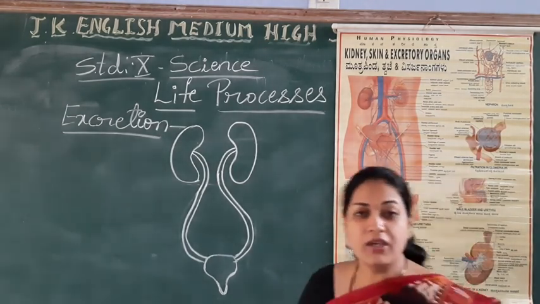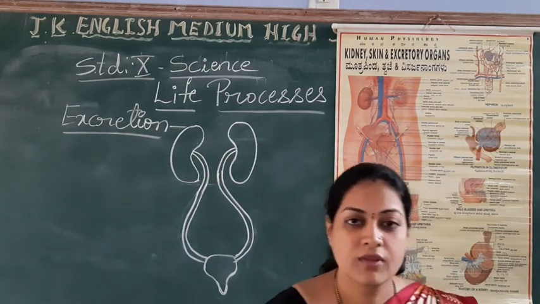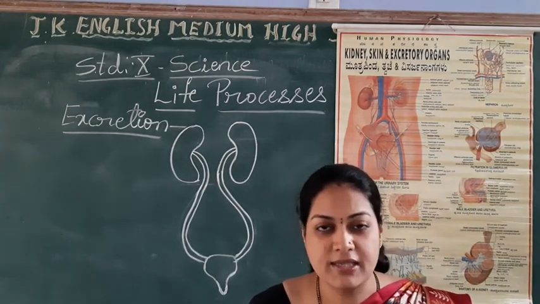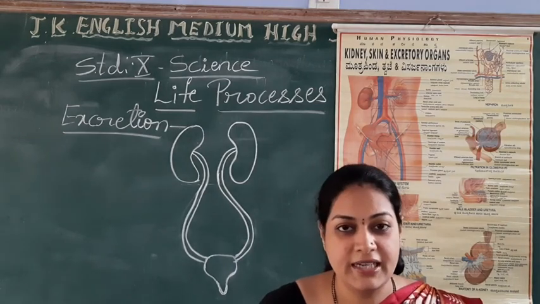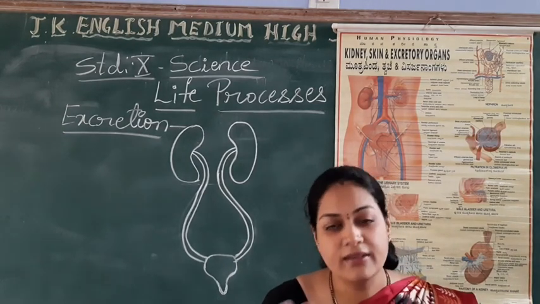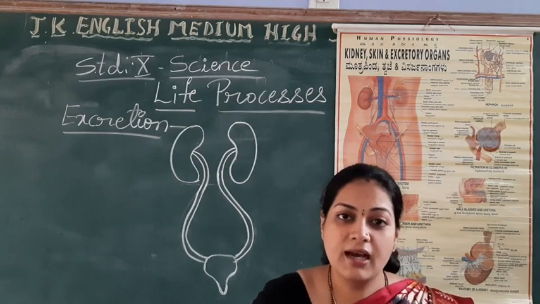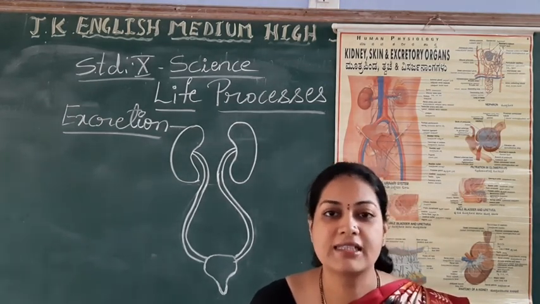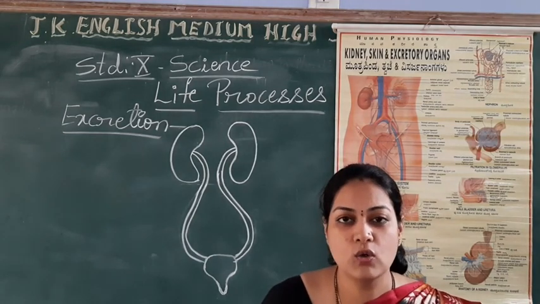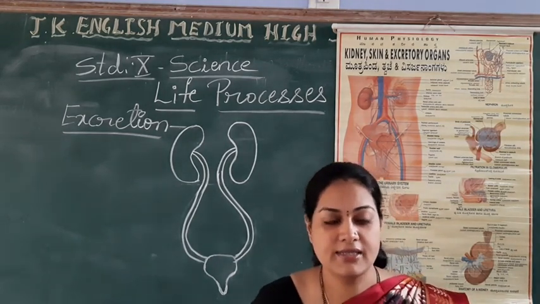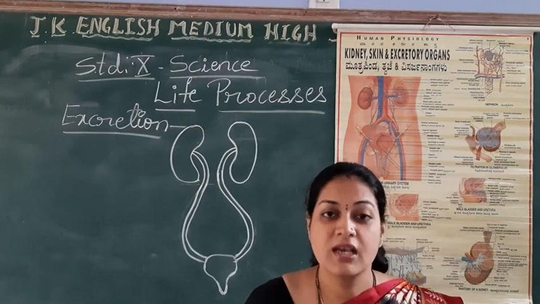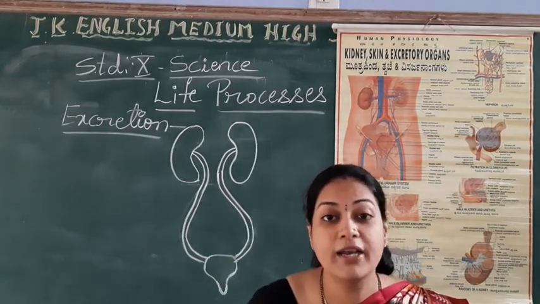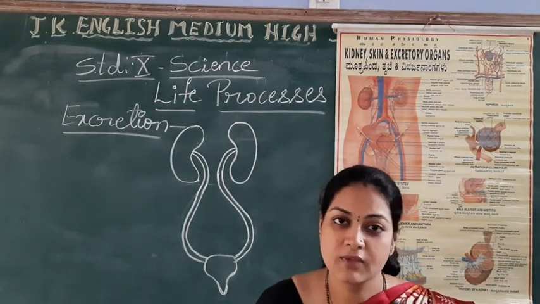Yes. So in the human body, excretion takes place with the help of kidneys. See students, other than the kidneys, there are some structures in our body which help in excretion. Which are those? Like you can take the example of the lungs. Lungs help to remove excess carbon dioxide from the body. Right?